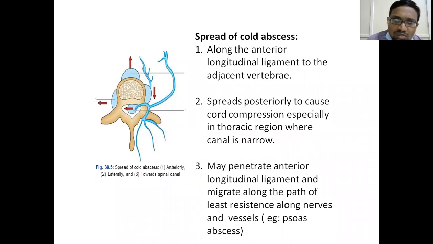The main problem is in the dorsal spine, the thoracic spine, where the spinal canal is very narrow. The lumbar spine canal and the cervical spine canal are somewhat larger. So any involvement in the thoracic spine definitely produces more neurological deficits than in the lumbar spine or the cervical spine. So in the thoracic spine, the spinal canal is narrow.